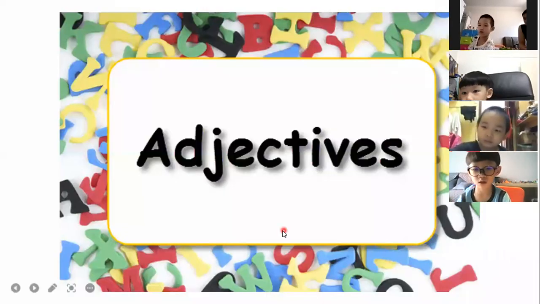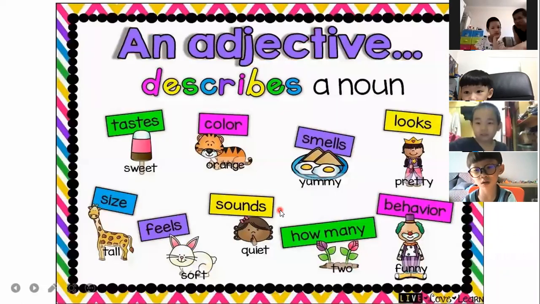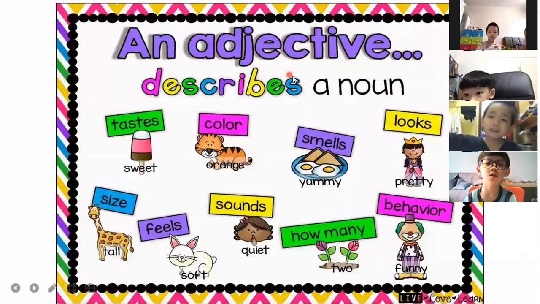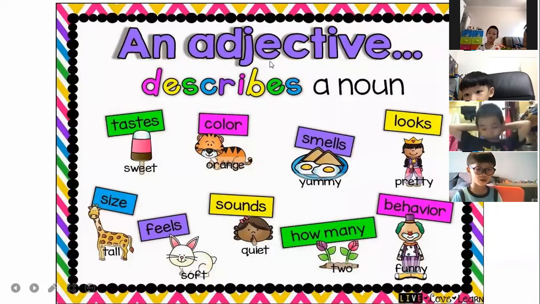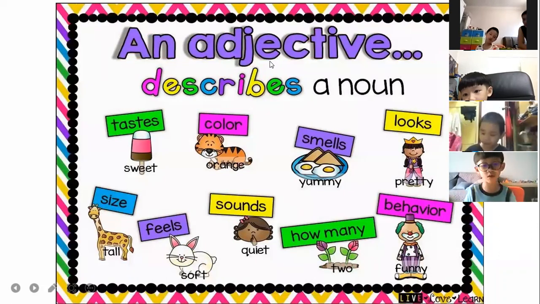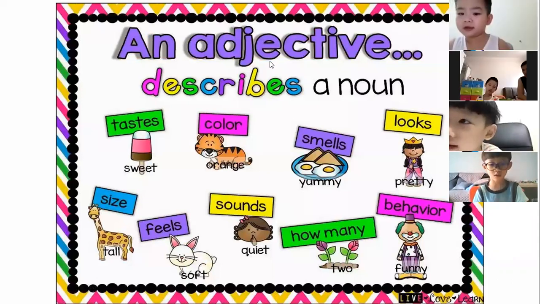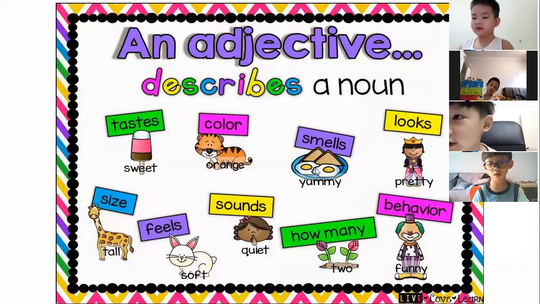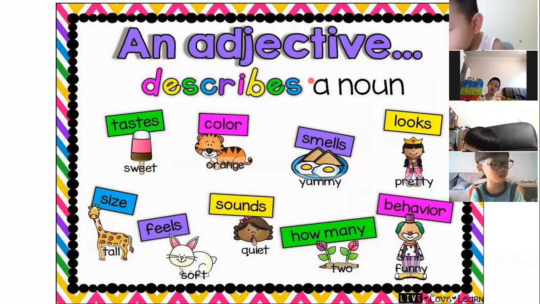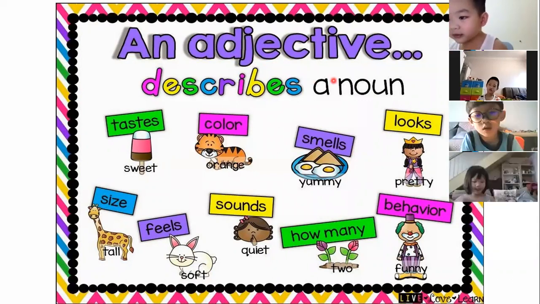So let's see what is adjective. Right. An adjective describes a noun. Okay, so children, you are going to listen. You are going to give me your ears, lend me your ears for a while. Please listen carefully because later we will be doing a lot of activity on adjectives.